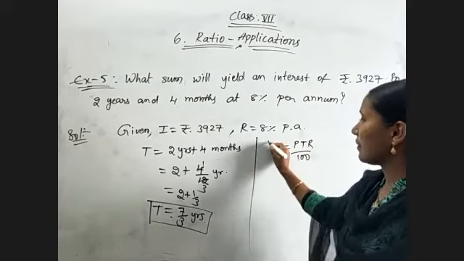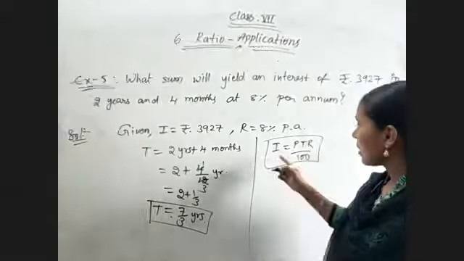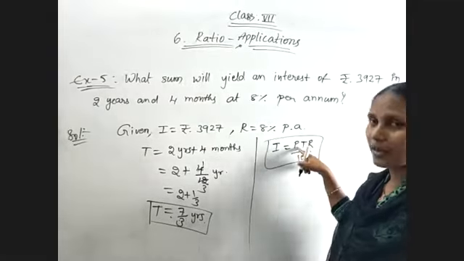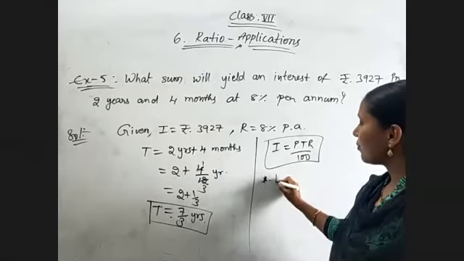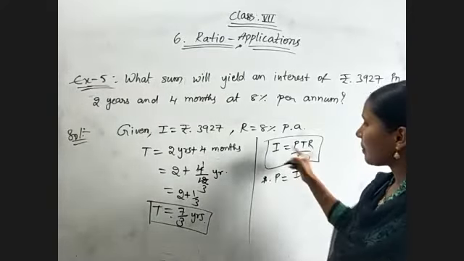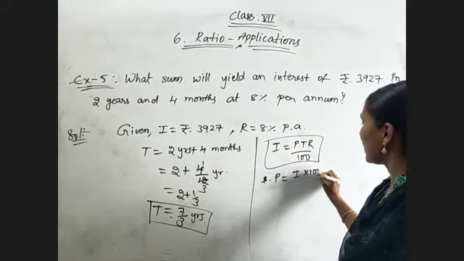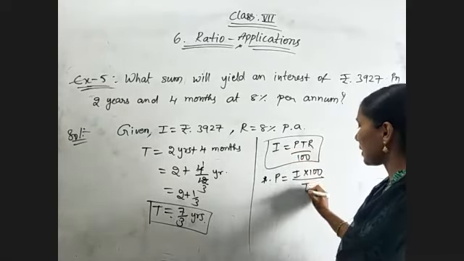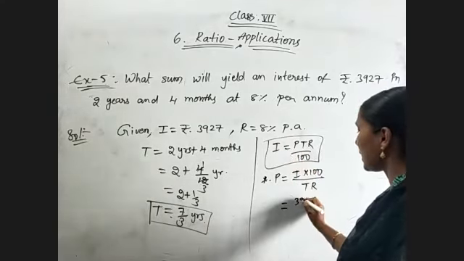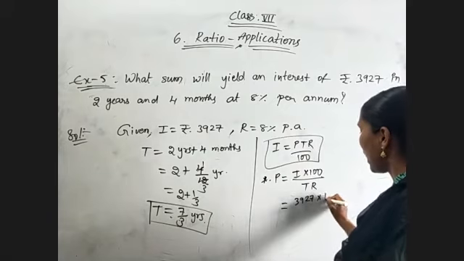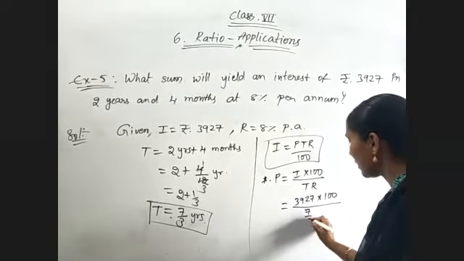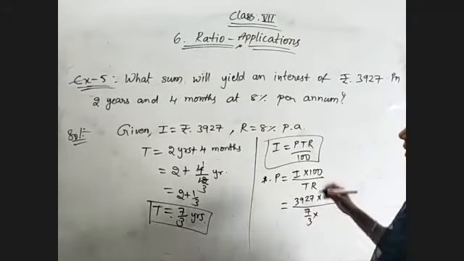Here amount is not given, so no need to use the amount formula. Now I value is there, T and R values are there, so we can find out the P value. So write the formula for P. P equal to I into 100 divided by TR, bringing this 100 to this side. So which will be equal to I is 3,927 into 100 divided by T value is 7 by 3 into R value is 8.